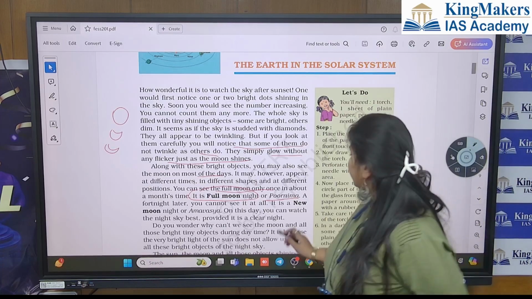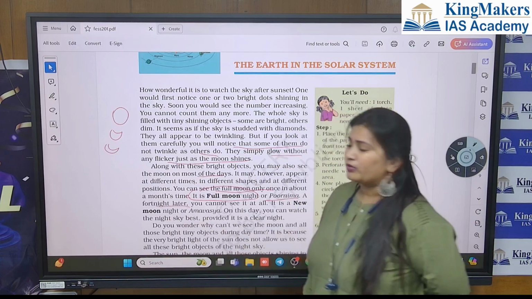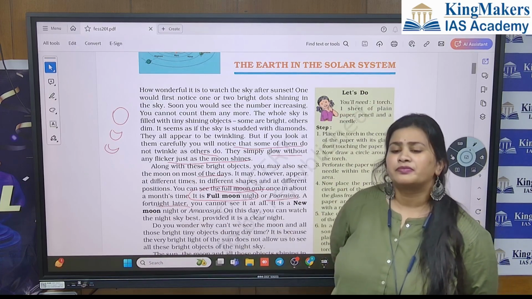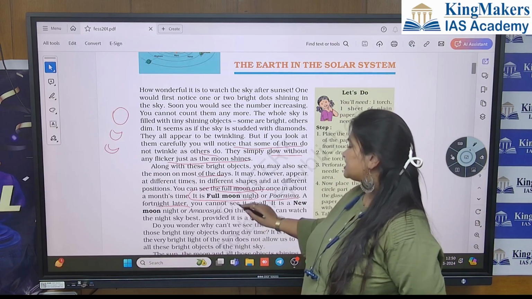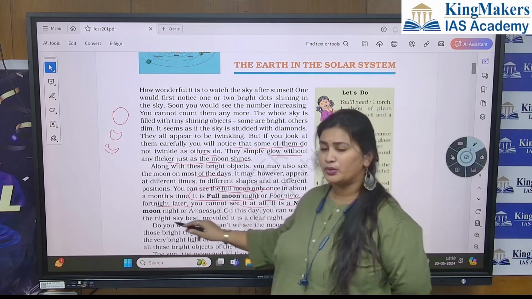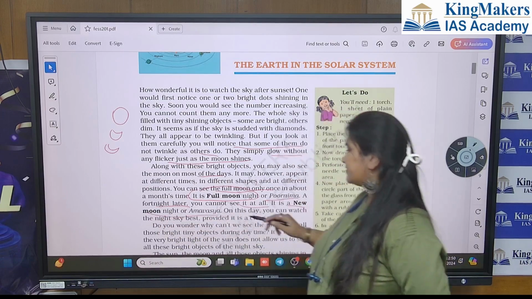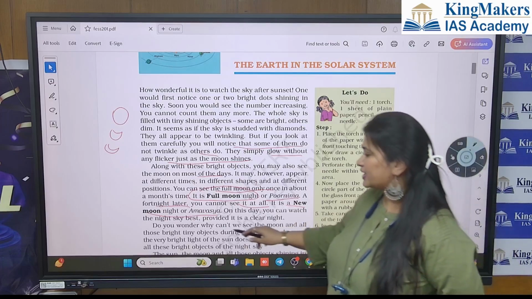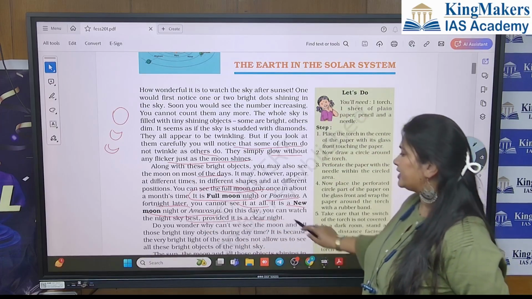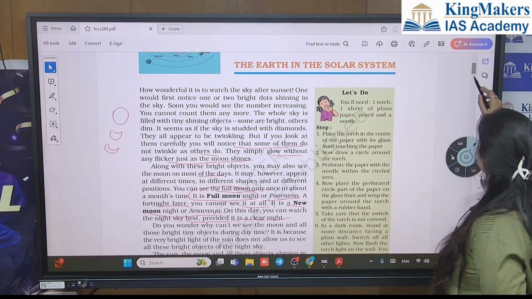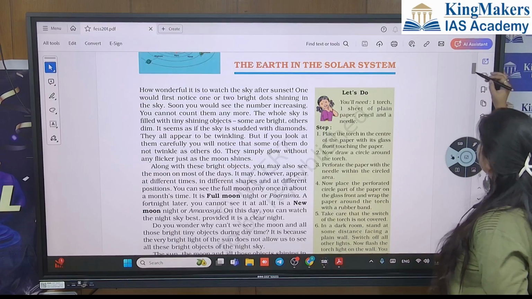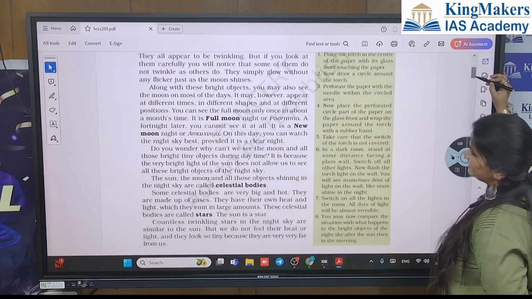A fortnight later, 15 days later, you cannot see it at all. It is a new moon night, that is Amavasya. On this day, you can watch the night sky best, provided it is a clear night sky. Fine. So now you have at least started with some flow.